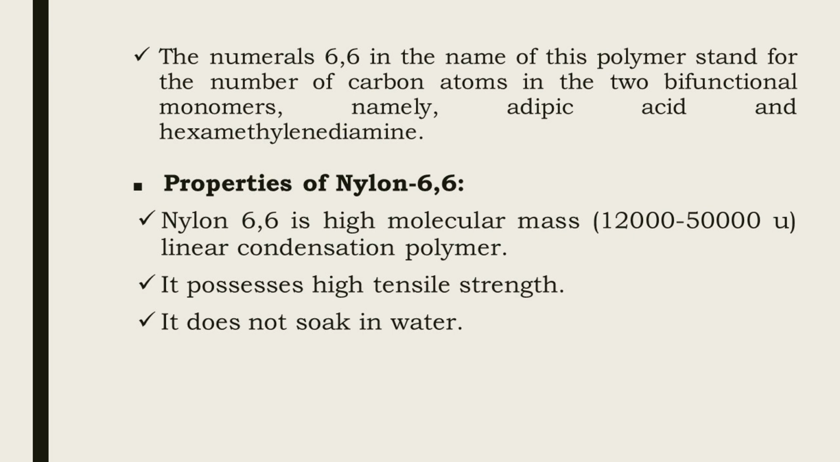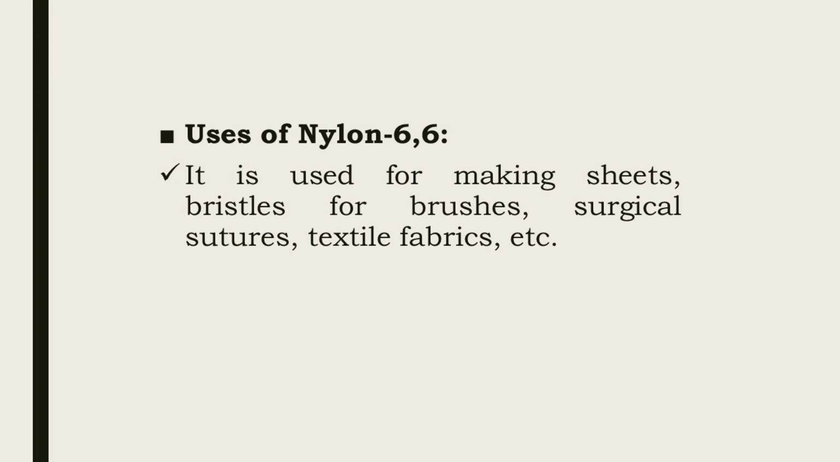Properties of nylon 6,6 are: nylon 6,6 has high molecular mass, that is about 12,000 to 50,000 microns. It is a linear condensation polymer. It possesses high tensile strength. It does not soak in water. Uses of nylon 6,6: it is used for making sheets, bristles for brushes, surgical sutures, textile fabrics, etc.